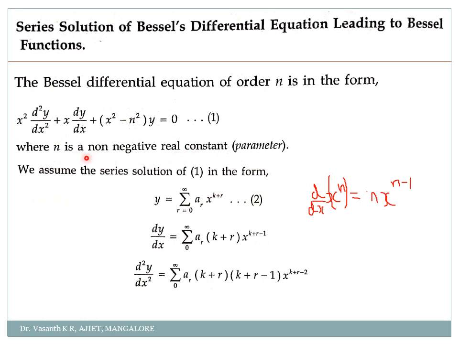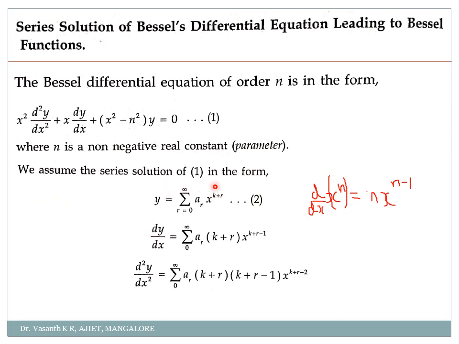This means we cannot take the value of n as minus 2, minus 4 and so on. It should be some positive value. Now how do we find the solution for this equation? First we'll assume the solution, and this is what we call the Frobenius method. You don't worry about that, you just see how we get the solution.